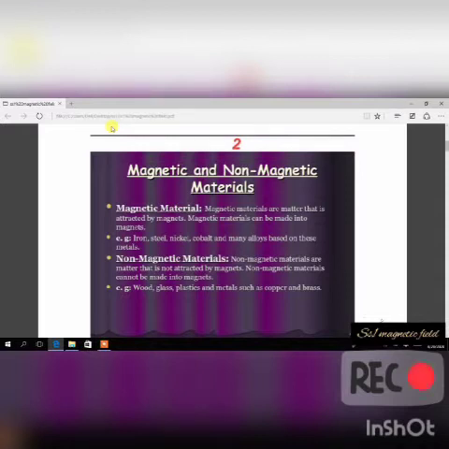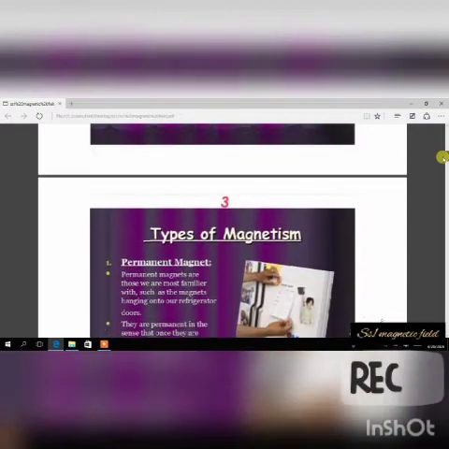But non-magnetic materials are materials that are not attracted to magnets. Just like you have a book now, a magnet cannot be attracted to paper. Are you following? A magnet cannot be attracted to wood. A magnet cannot be attracted to plastic. Those are non-magnetic materials. So in that respect, we keep on moving. Let's move to the next slide, to the next page.